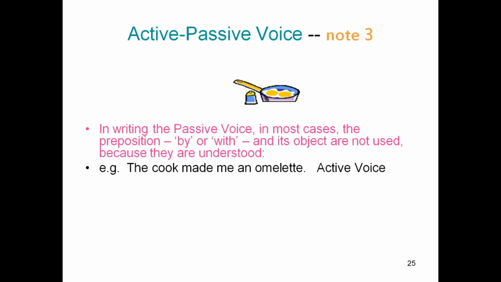The cook made an omelette. Active voice, that is in simple past tense. An omelette was made for me. That is the passive voice verb. By the cook. By is the preposition. Now here, by the cook, the doer with the preposition by is not needed because an omelette was made for me. It is clearly understood.